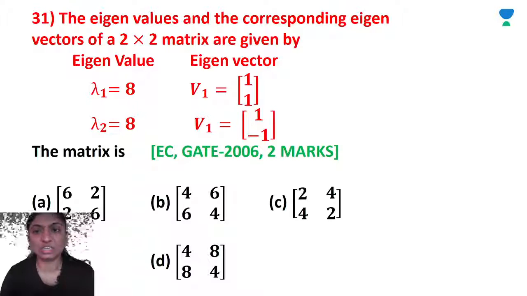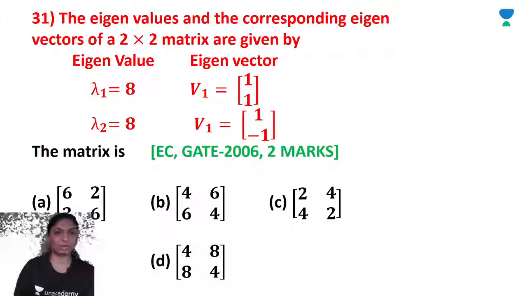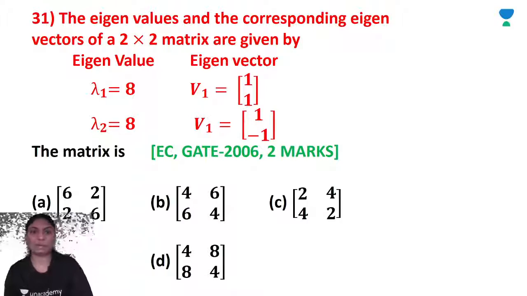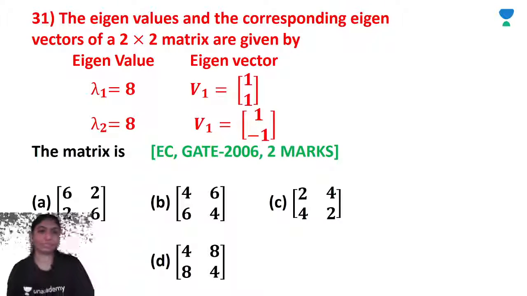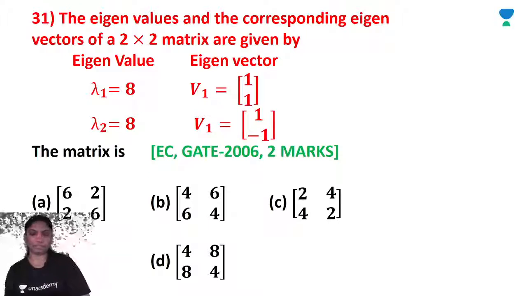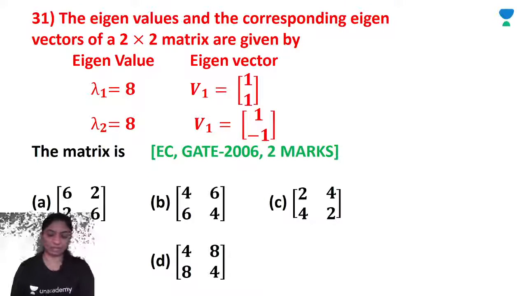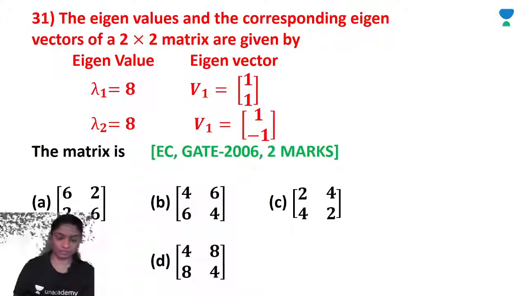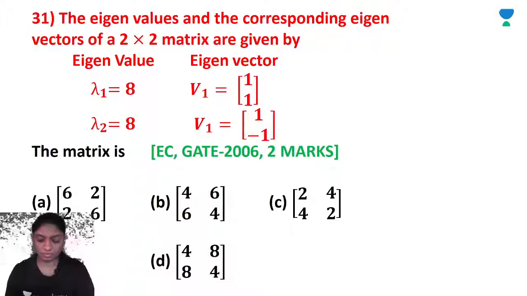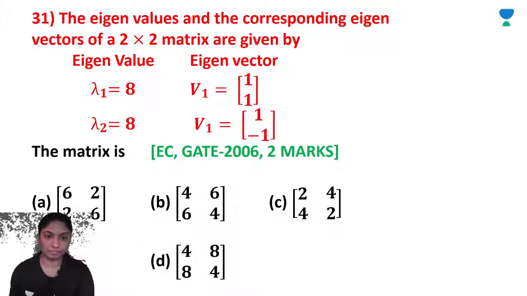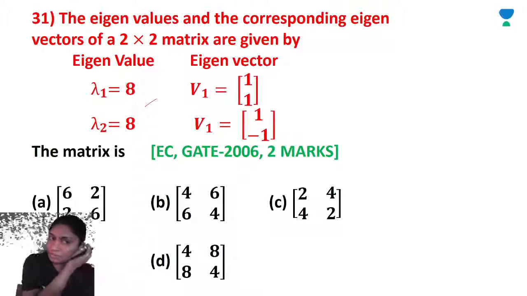The eigenvalues and the corresponding eigenvectors of a 2 by 2 matrix are given. Lambda 1 is equal to 8, lambda 2 is equal to 8. So V1 is equal to [1, 1], V2 is equal to [1, -1]. So we will get the matrix is, so here the trace of A is lambda 1 and lambda 2, 8.